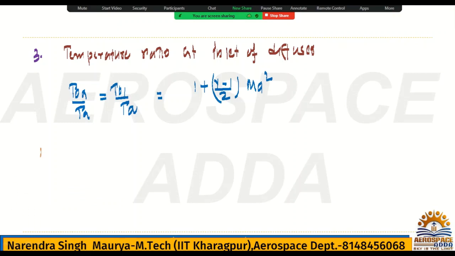Fourth point. You know the formula eta I, isentropic efficiency, is T naught 1 dash minus TA divided by T naught 1 minus TA. Okay. Check this.